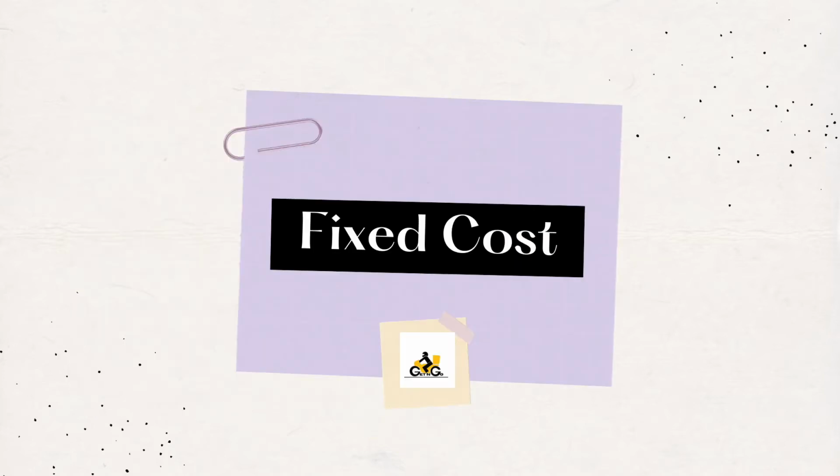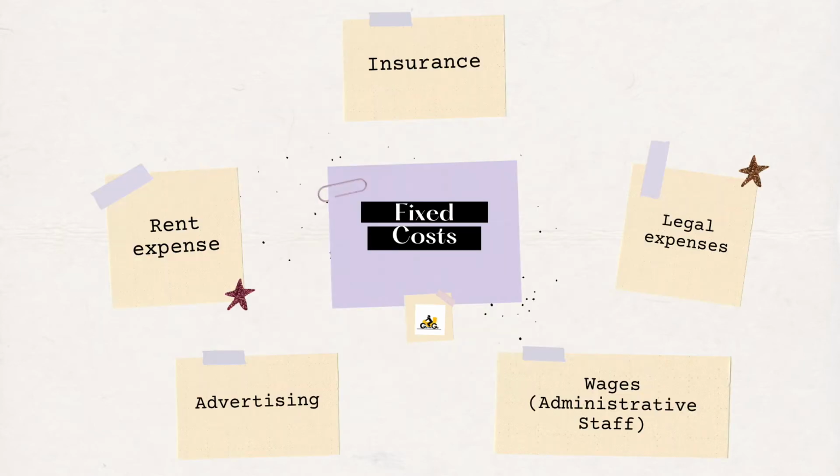Let's go through all the costs Get and Go will incur, starting with the fixed cost. The business identified 5 fixed costs. Beginning with rent, the headquarters of Get and Go pays monthly rental. A fixed amount will be paid throughout the length of the contract signed.